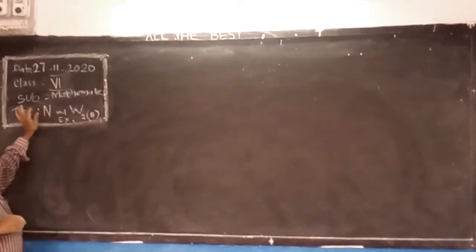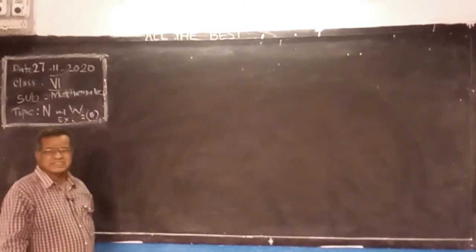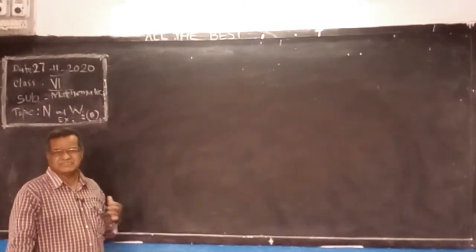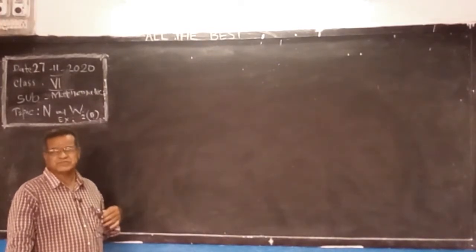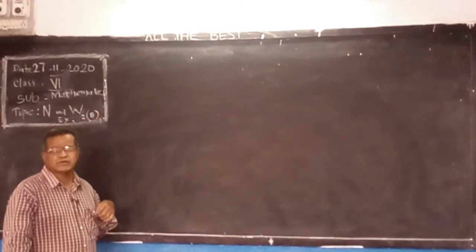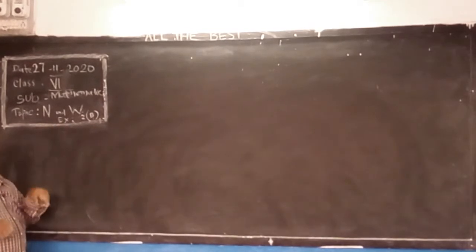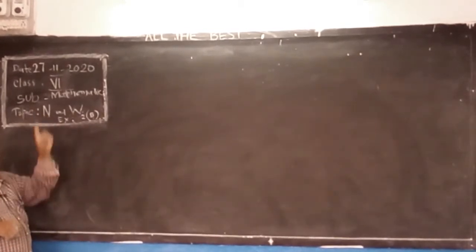Now next, what are whole numbers? Whole numbers, one number extra added, that is 0. The starting number of whole numbers is 0, whereas the starting number of natural numbers is 1.